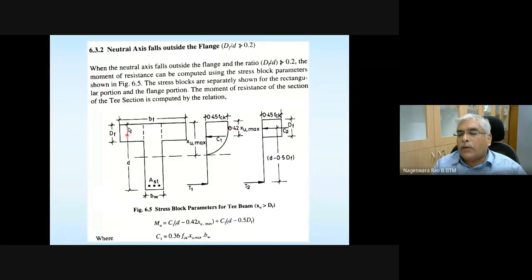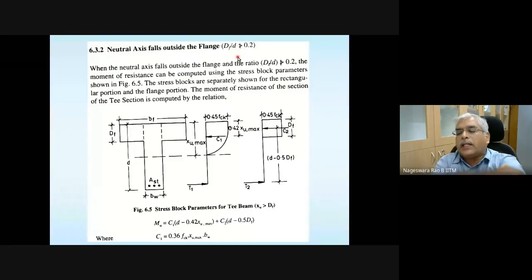Now the leftover portions are these two shoulders. First of all, what is the area of these two shoulders? The area of these two shoulders is BF minus BW multiplied by the depth of the flange, DF. So that is the area of these two shoulders. And now we checked this condition. I want to explain what is the advantage of this condition.